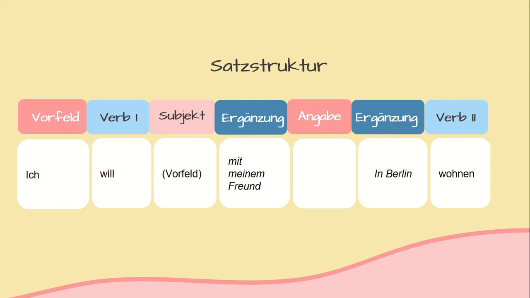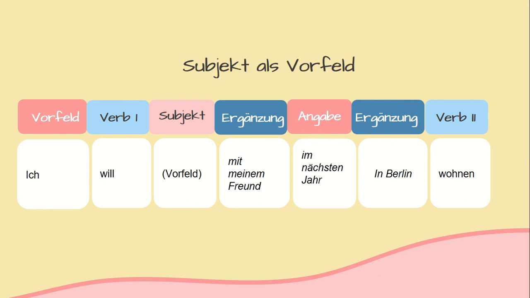Next is when we have two objects or the zwei Ergänzung. Also with Subjekt ich als Vorfeld, we only add mit meinem Freund, which means with my friend. So, ich will mit meinem Freund in Berlin wohnen, or I want to live in Berlin with my friend. The position between mit meinem Freund and in Berlin is actually interchangeable, which means they could be switched one way or the other.